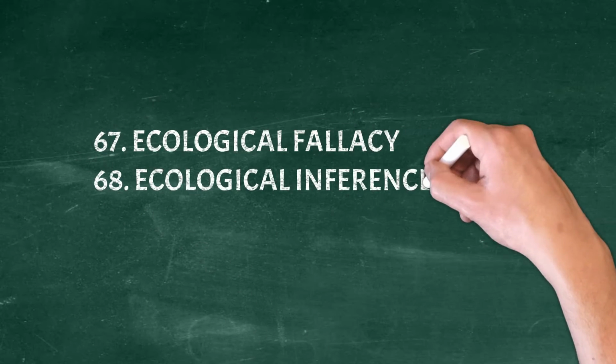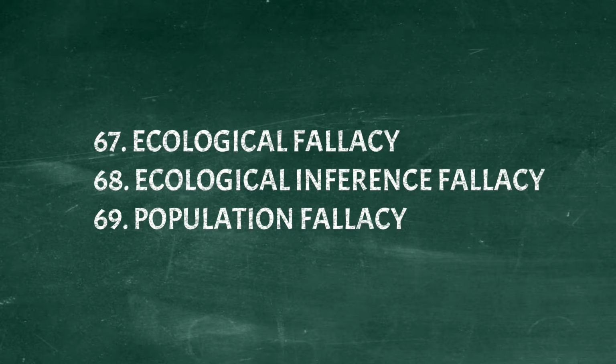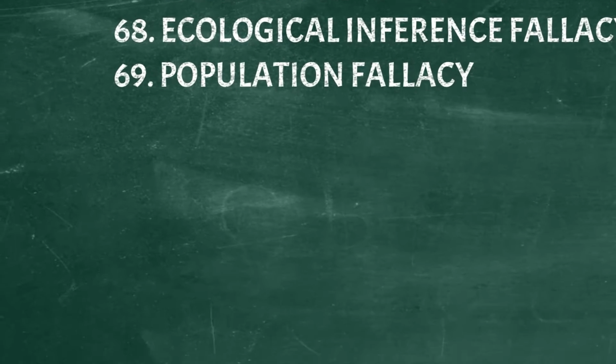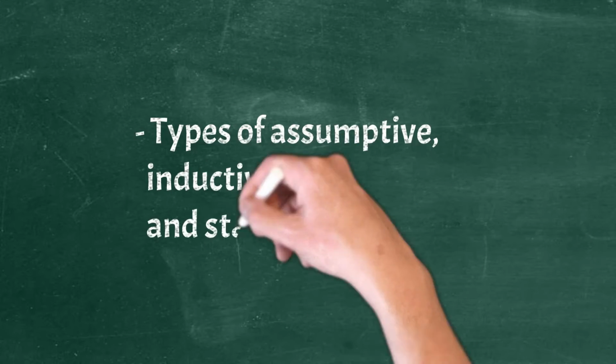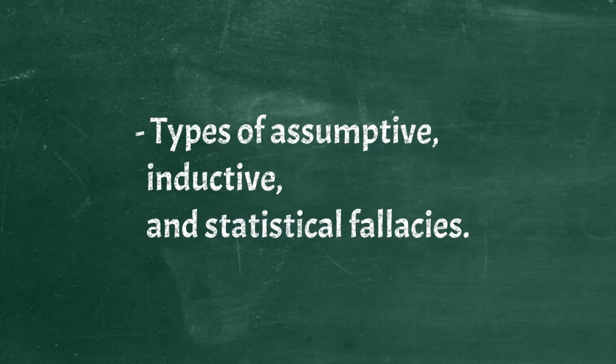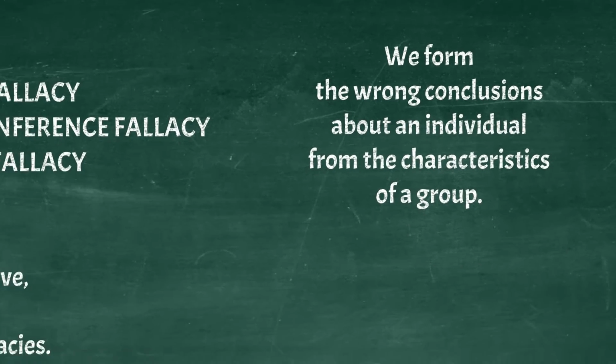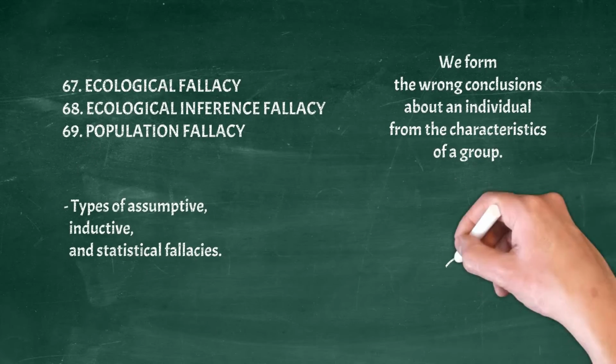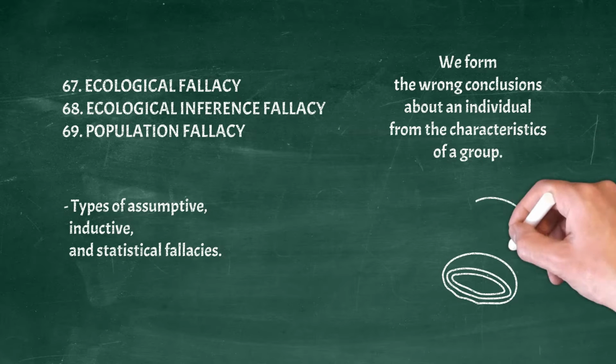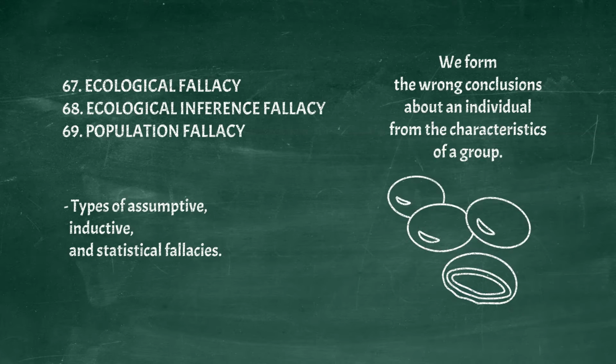Ecological fallacy, ecological inference fallacy, population fallacy. Again, types of assumptive, inductive, and statistical fallacies. We form the wrong conclusions about an individual from the characteristics of a group. Example. In a bag of Skittles, 1 out of every 6 is red, therefore, one individual Skittle will be 1/6 red.